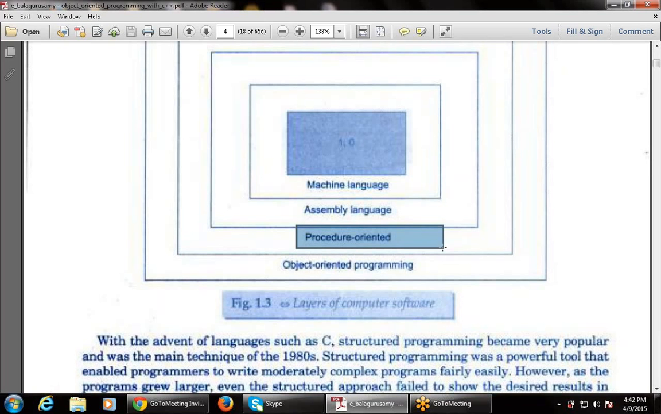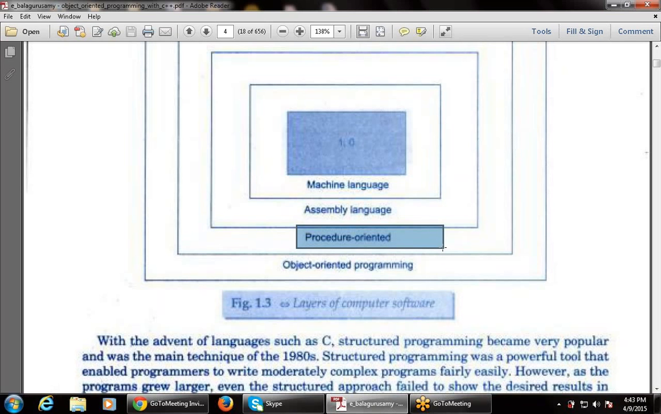Now, after assembly, the next language is known as the procedure oriented language. We have already studied the procedure oriented language, that is the C language. In this, the same program is divided into different modules, different functions. We have studied the functions in C language. A function is a sub part of the program. So in procedure oriented programming, the main program is divided into various functions.